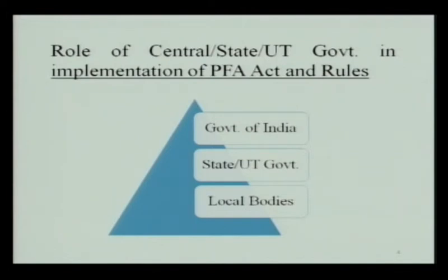And the lowermost level is the local bodies. By and large, in most of the states, the local bodies, the local food authority, enforce the different provisions of this act in corporation and metropolitan areas.